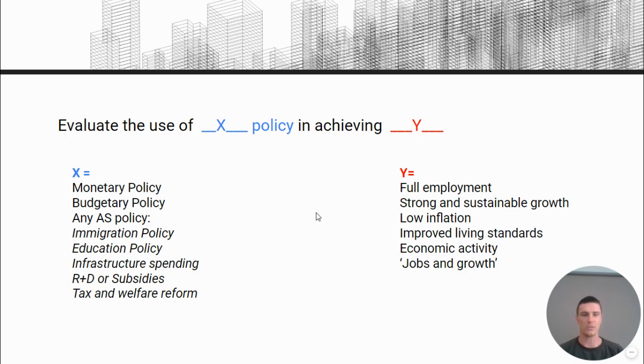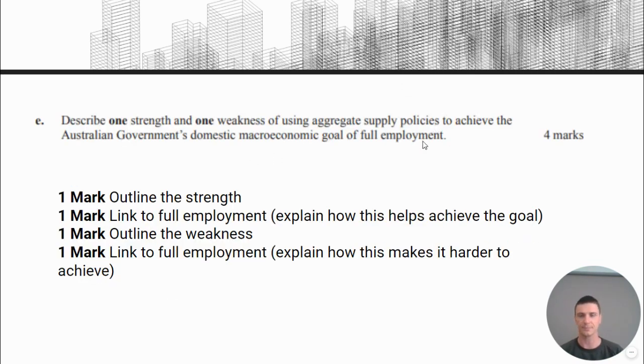So that's important just to understand what Y is and how the strengths and weaknesses help or hinder the ability to do Y. Okay, so let's go back to, let's do an aggregate supply policy. That should have been aggregate demand, but that doesn't matter. It's going to be the same. So how do we approach a 4-mark question? And usually it's 4 marks for an evaluate question.